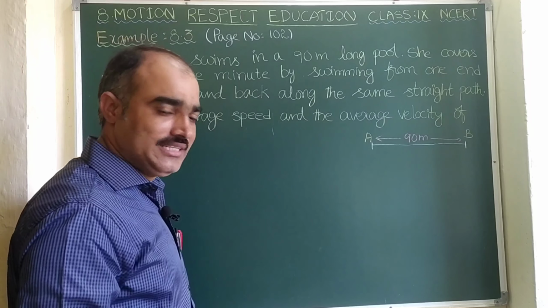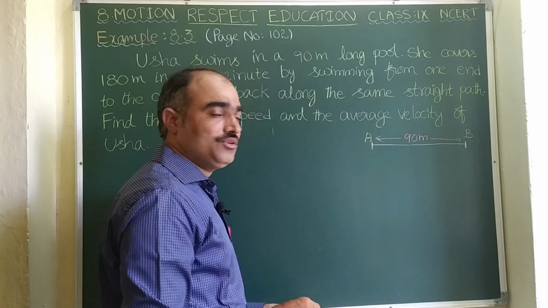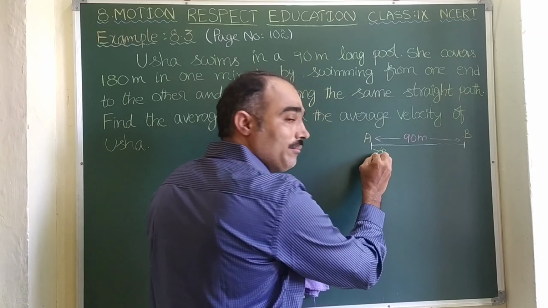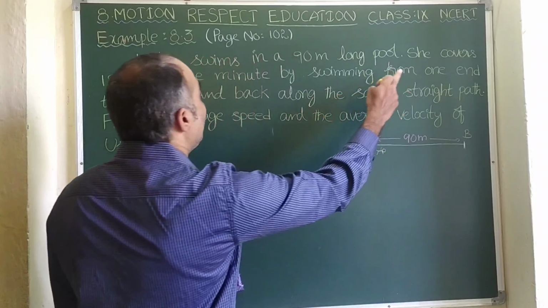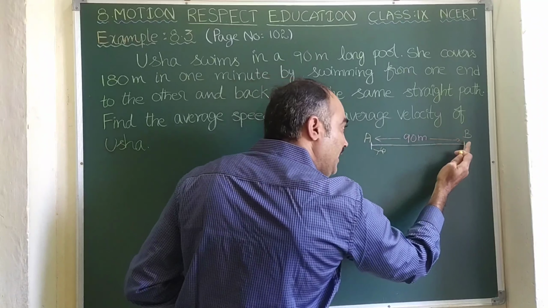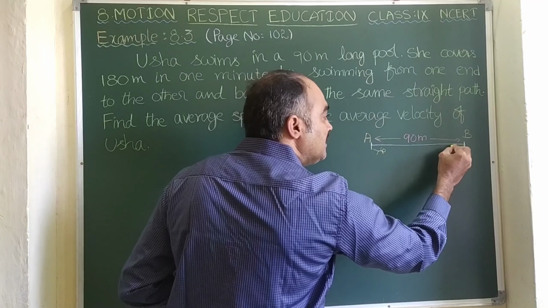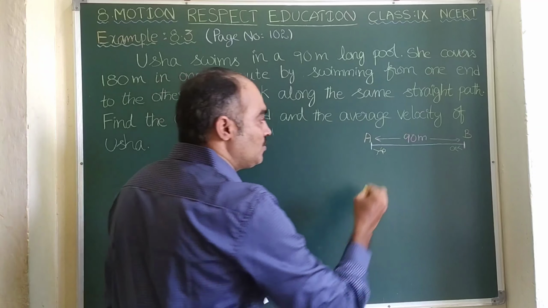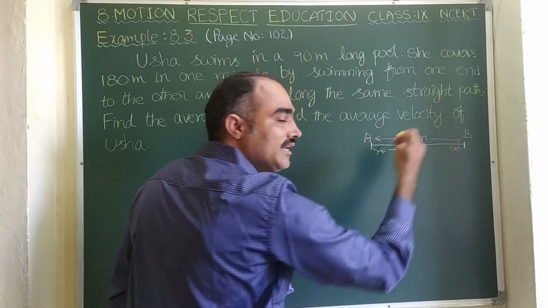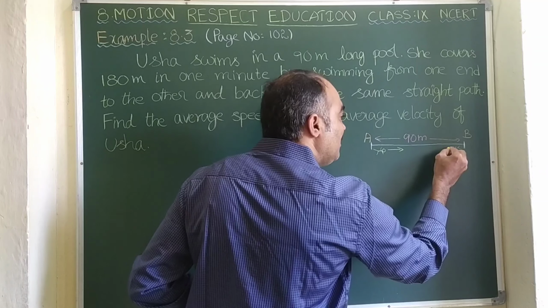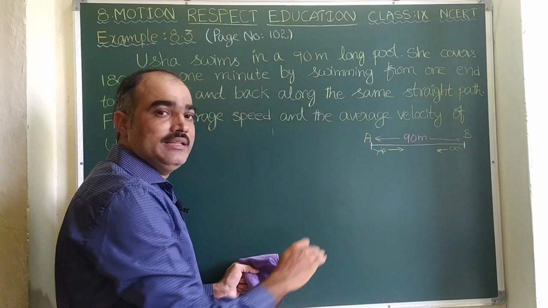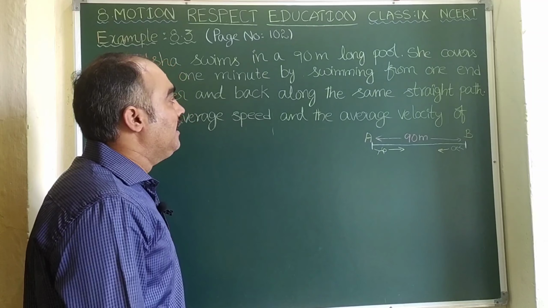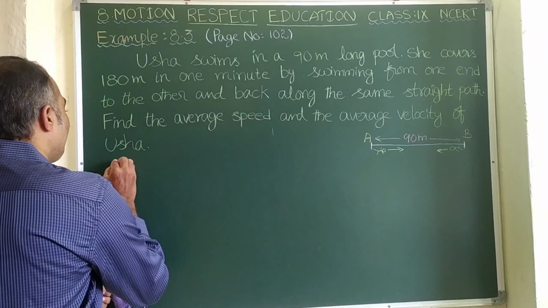Now there is a girl named Usha. She started swimming from A to B, and again from B to A. She followed the same straight line path. So she moved from A to B, and after reaching B, she moved back from B to A. This entire thing is done within just 1 minute. Now let us start solving this problem.